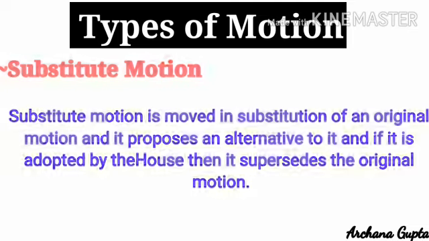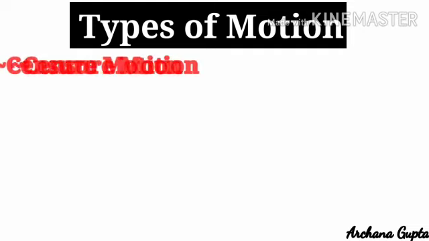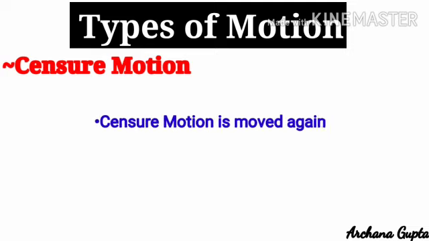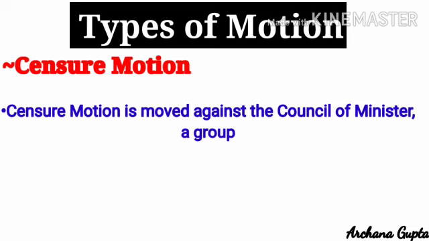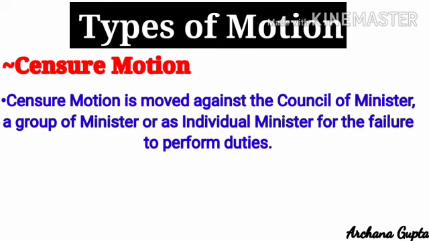Okay, now next is censure motion. A censure motion is an expression of strong disapproval or harsh criticism. Censure motion is moved against the council of ministers, a group of ministers, or an individual minister for the failure to perform duties.